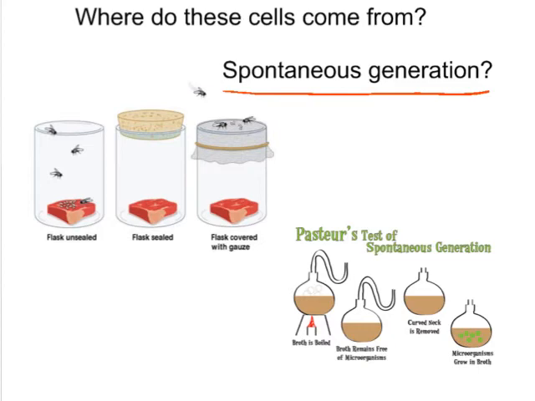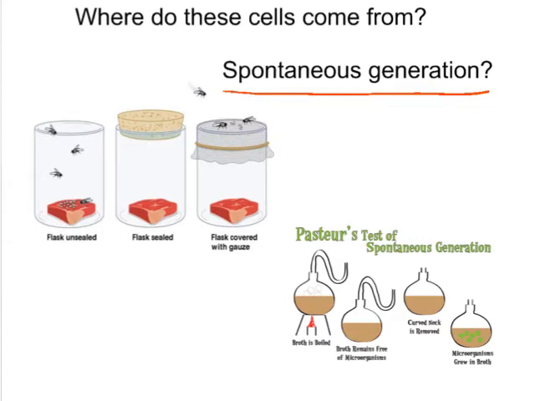So scientists in 1668 by the name of Francesco Redi had performed this experiment right here, where he used this unsealed flask with meat in it as the control group, and then these as the test variables.